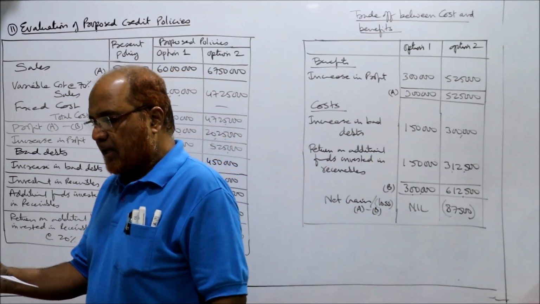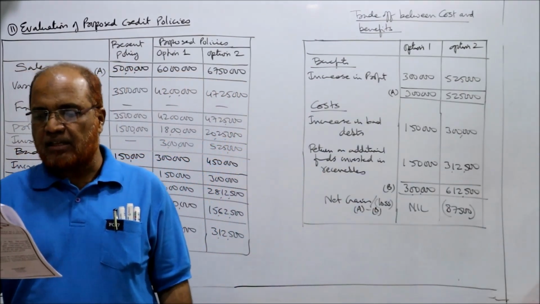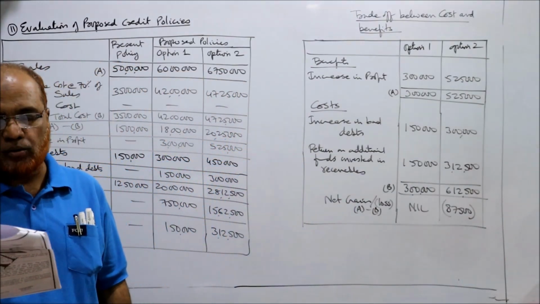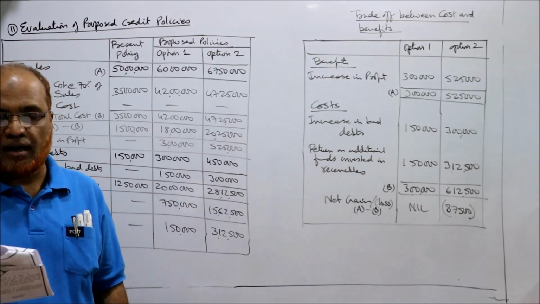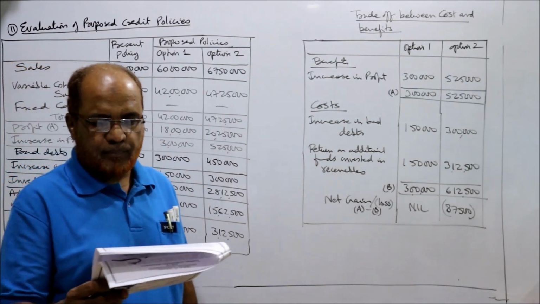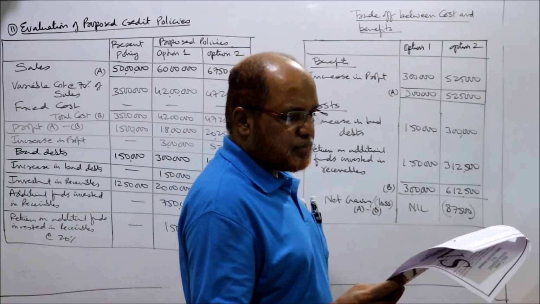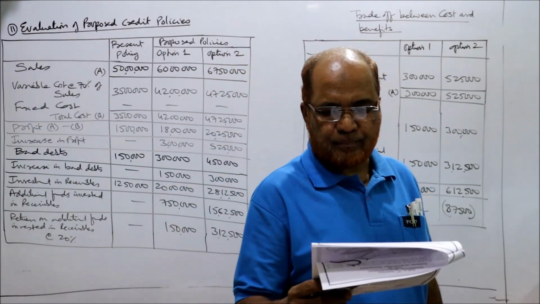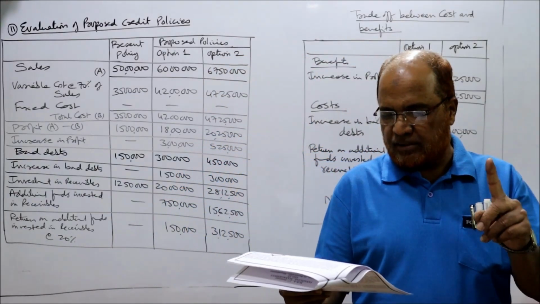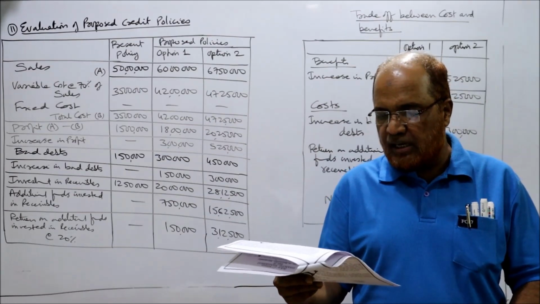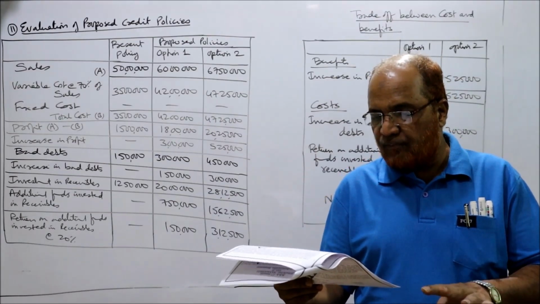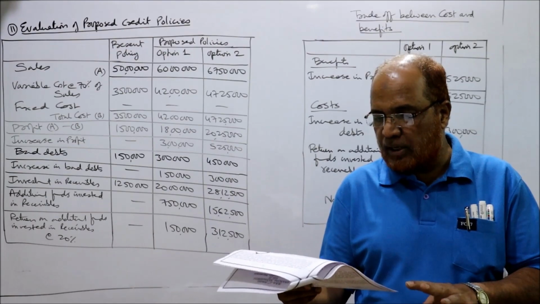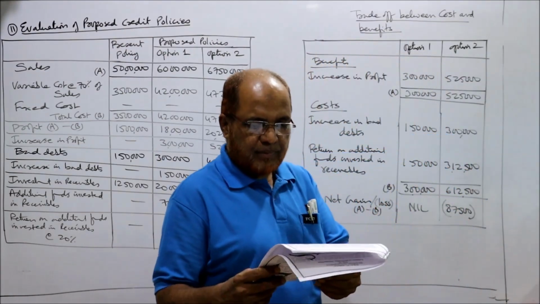Now, 12th problem. A company has annual sales of 10,000 units at rupees 300 per unit. Selling price 300, 10,000 units are sold. The variable cost is 200 rupees per unit and the fixed cost is 3 lakh per annum. The credit period allowed is 1 month. The fixed cost would increase by 50,000 if sales increase by 25% of present level.